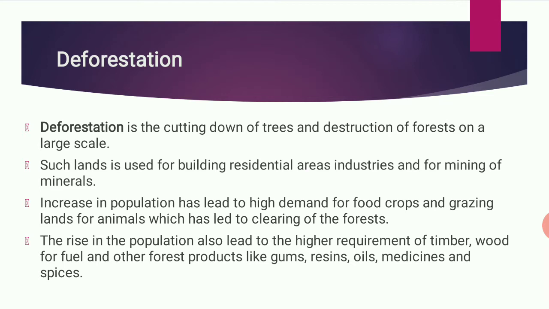Next, deforestation. Deforestation is the cutting down of trees and destruction of forest on a large scale. Such lands are used for building residential areas, industries and for the mining of minerals. Populations are increasing, so we require more land. So we cut the trees of the forest so that we can use the land. Deforestation is one of the main causes. To build industries for mining, we cut the trees.